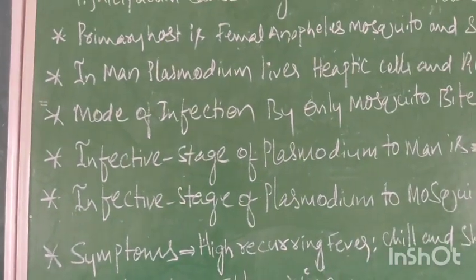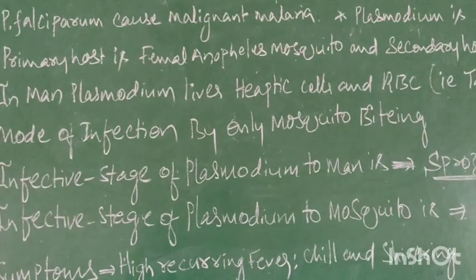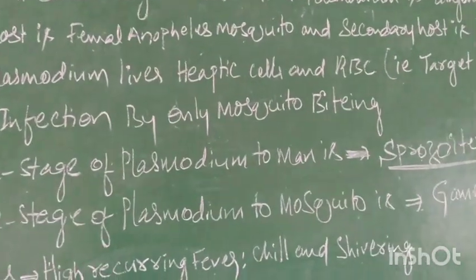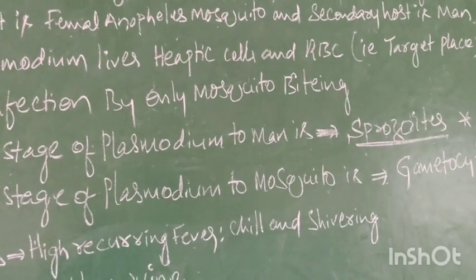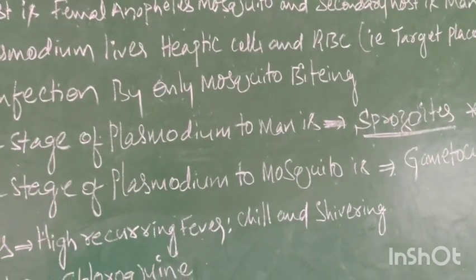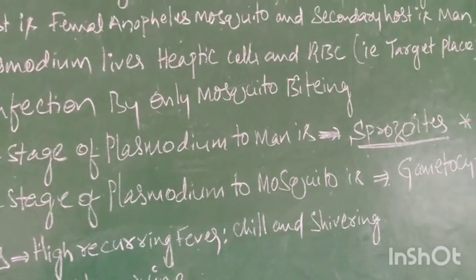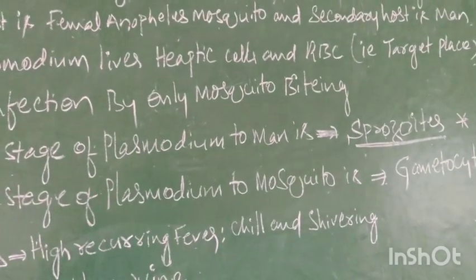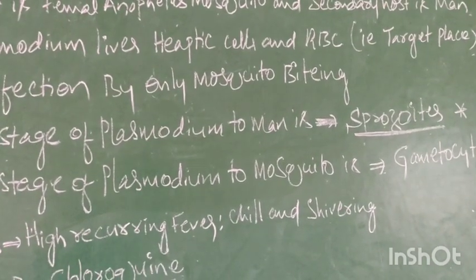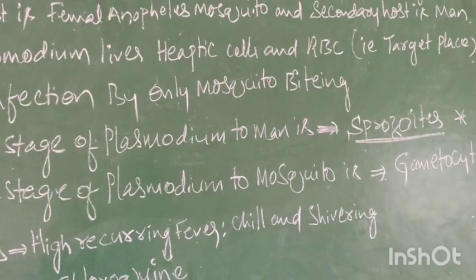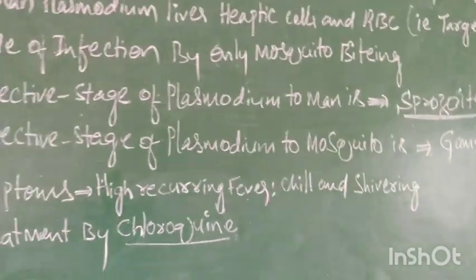Next, the mode of infection is only by mosquito bite, and that mosquito is the female Anopheles mosquito. Culex and Aedes mosquitoes and other genera are also there, but if other genera bite, we cannot suffer from malaria. That means malaria is spread only by Anopheles, and among them only the female.